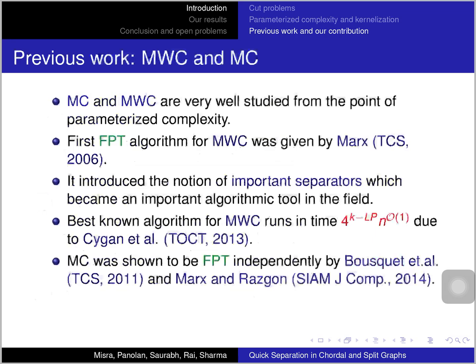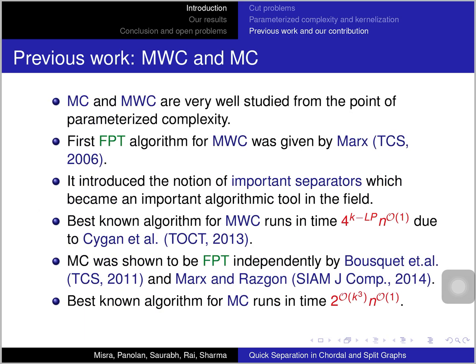Multi-cut was shown to be FPT independently by Bousquet et al. and Marx and Razgan. And the best known algorithm for multi-cut runs in time 2 to the k cube times polynomial in n.